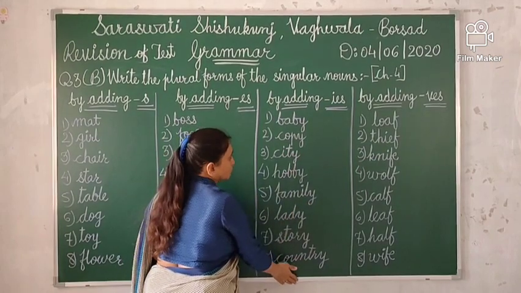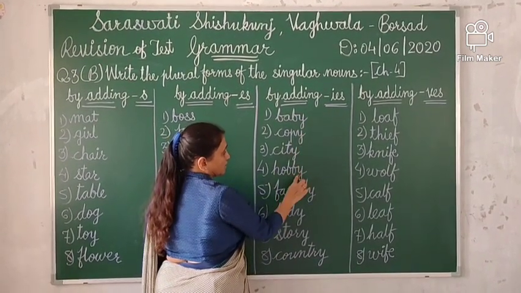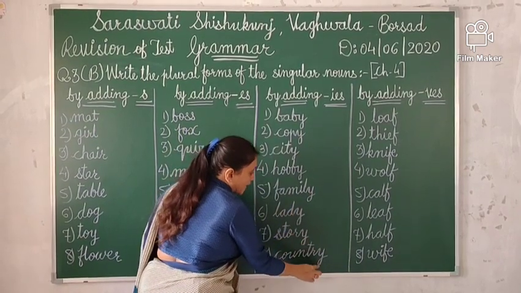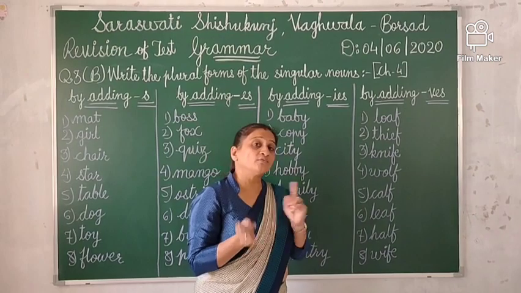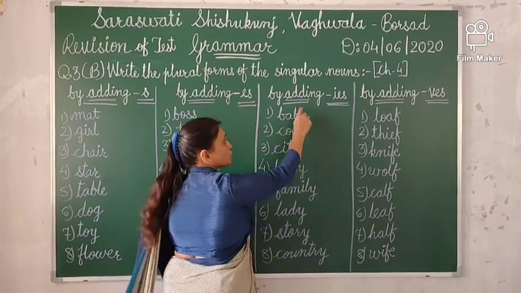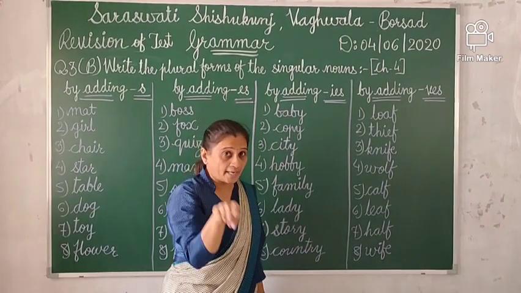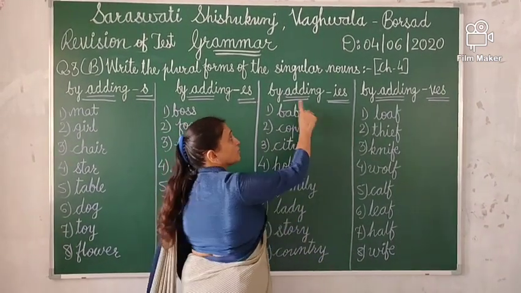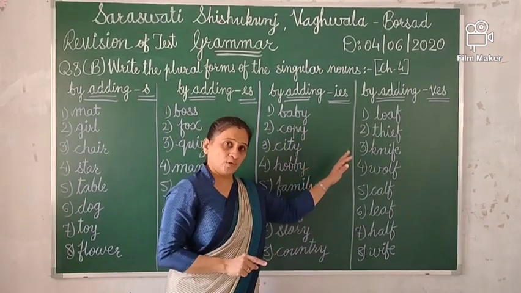In the third column, you have to remove y. You can see all the y letters at the end of the words. So when you write the answer, you have to remove, means you have to drop y, and then you have to add ies to make the plural form.